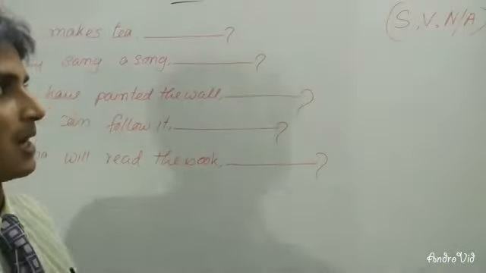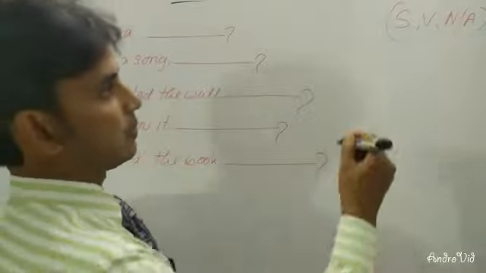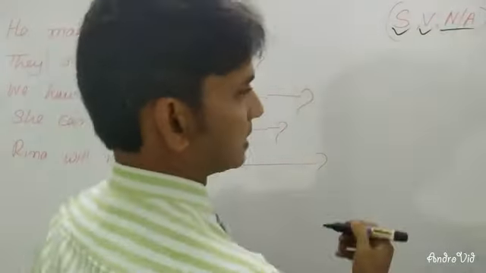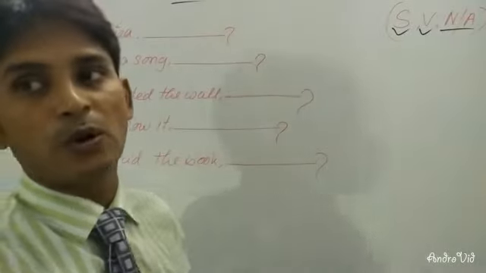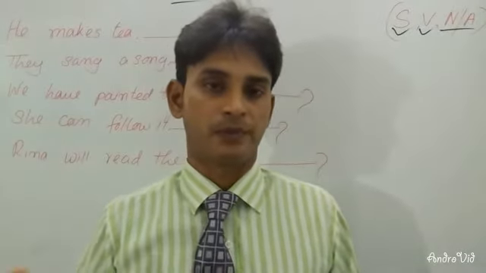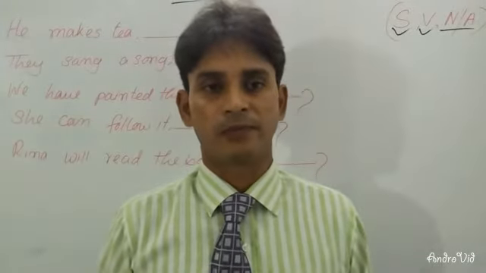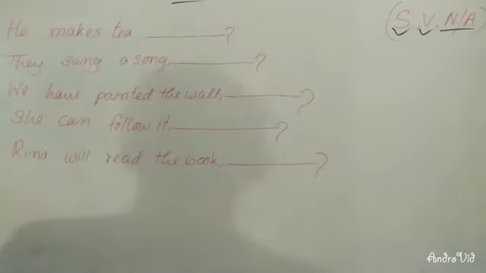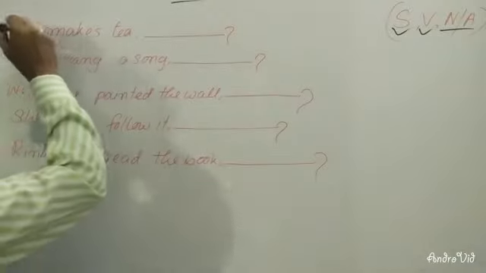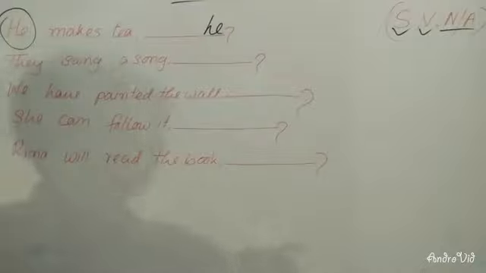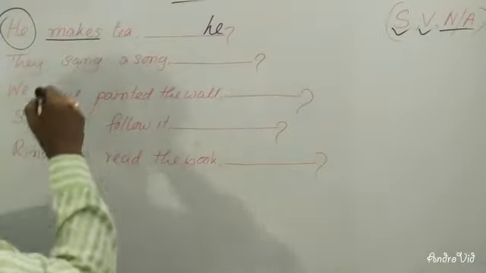Now you try to follow me. I am going to make you understand it. You will have to first see the subject and then the verb, and whether there is any negative word or not. And always you will have to write the short forms of auxiliary verbs and negative forms. Now you can see on the board, he makes tea. The subject is he, so you will have to take he here, and always write this in small letter. He, then there is makes in the present indefinite tense.